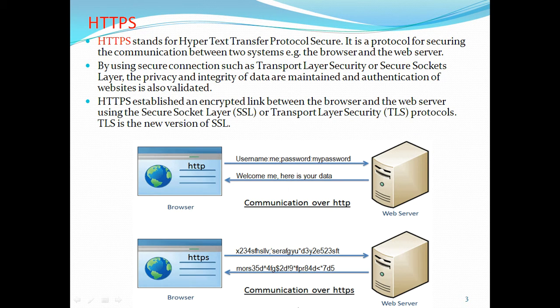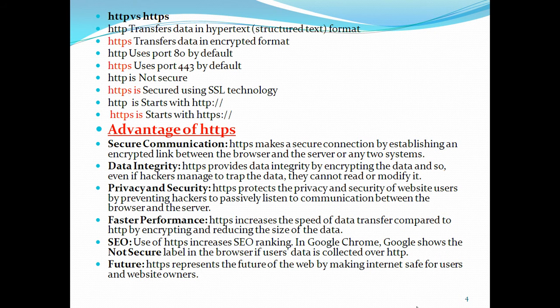That's all. Now here the additional security is enhanced. Next, coming to the difference between HTTP and HTTPS.